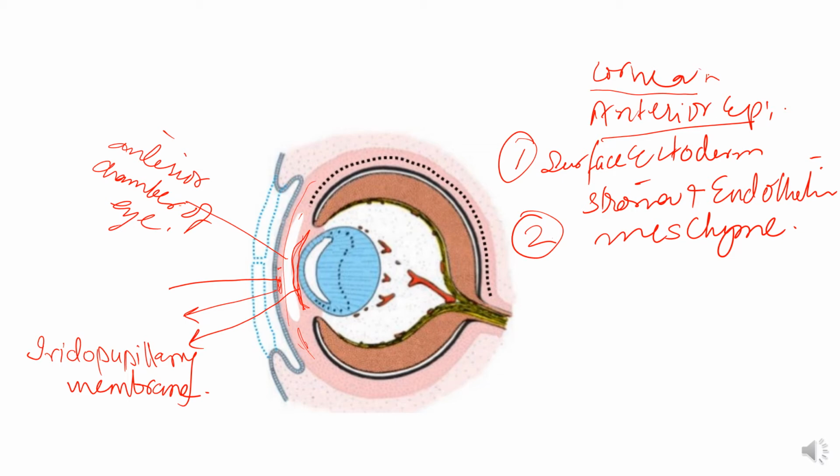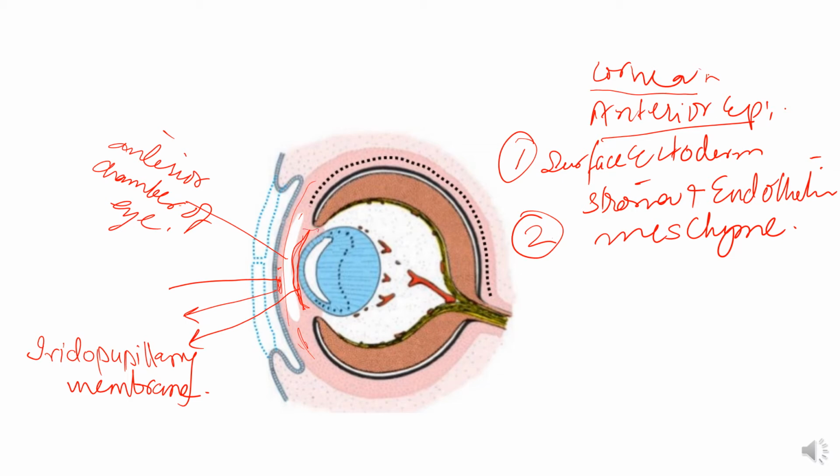Now, the membrane begins to regress after the sixth month of development and normally disappears completely before birth. After the disappearance of the iridopupillary membrane, the posterior boundary of the anterior chamber is formed directly by the iris.